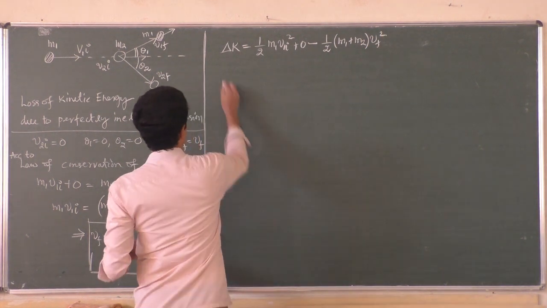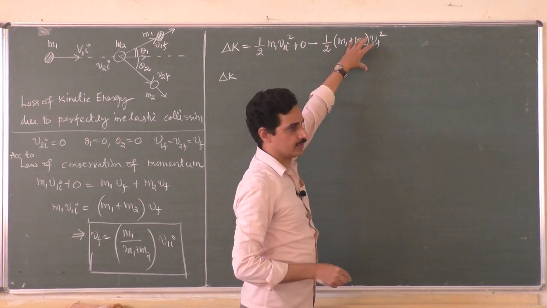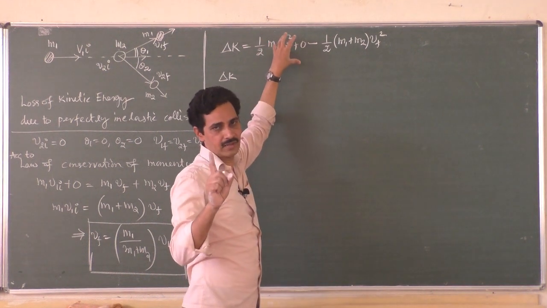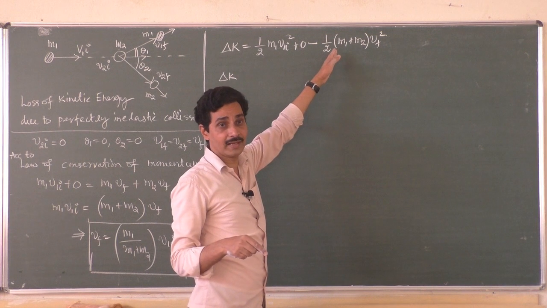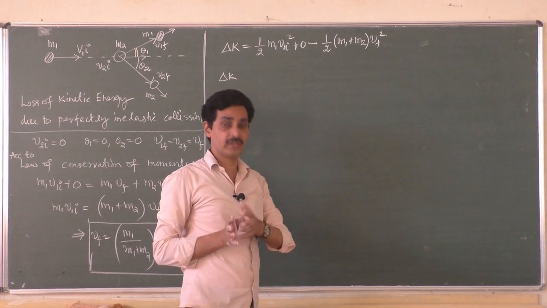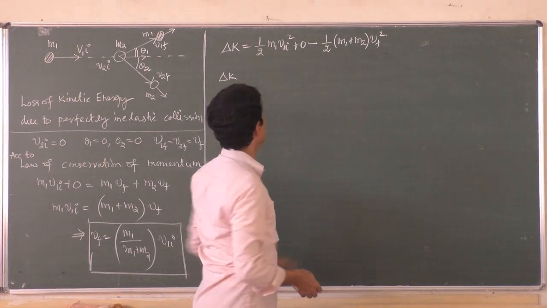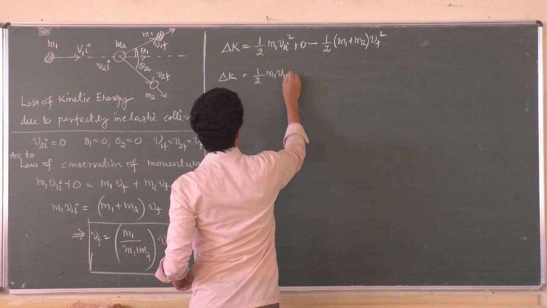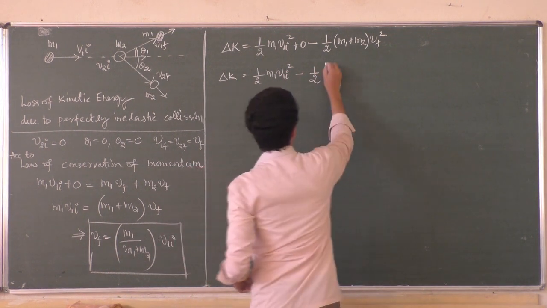So delta K is equal to the initial kinetic energy minus final kinetic energy. Hope you have followed this one. Initial kinetic energy is only due to the first object, half m1 v1i square, plus the other object 0, minus the final kinetic energy, which is the total kinetic energy when they are moving together. That is half (m1 plus m2) v square, right? Half m1 v1i square minus half (m1 plus m2).